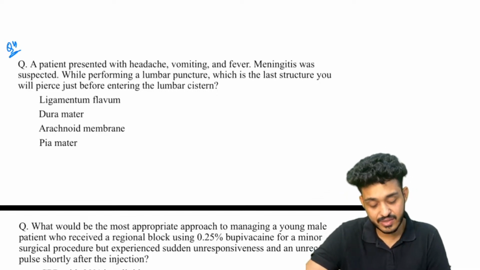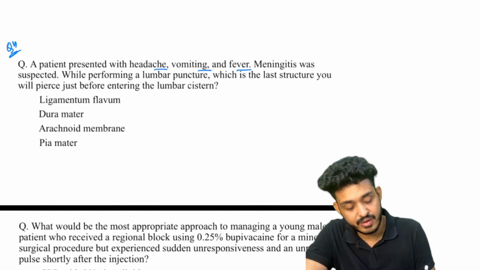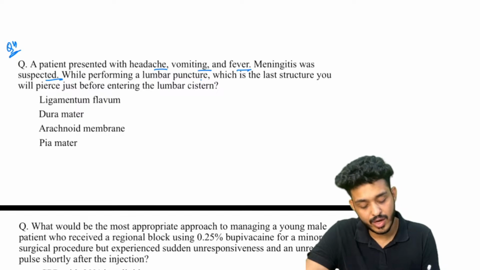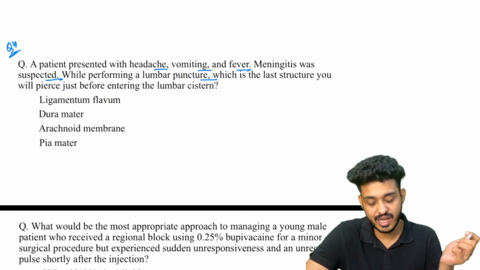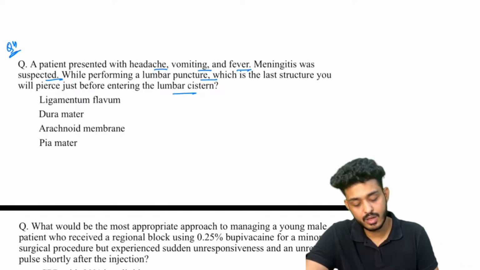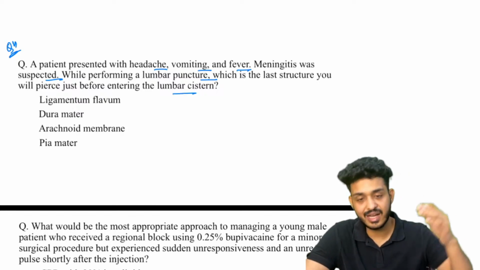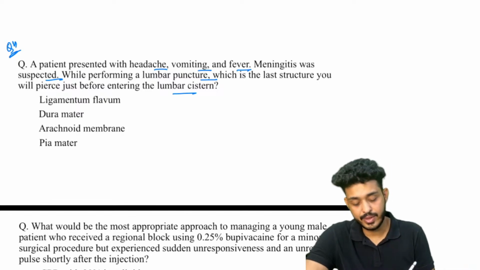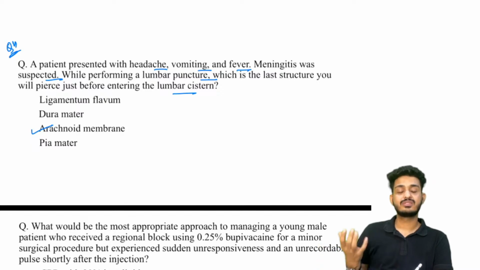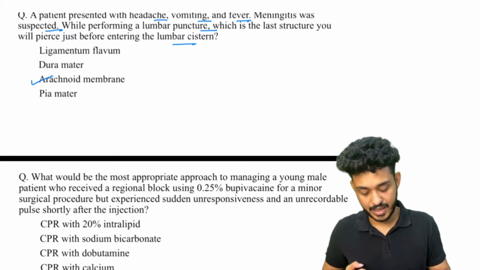A patient presented with headache, vomiting, and fever, and meningitis was suspected. While performing the lumbar puncture, which is the last structure you will pierce just before entering the subarachnoid space? So you already know what we have seen. The last structure will be the arachnoid, and then there will be spinal CSF, the cerebrospinal fluid.